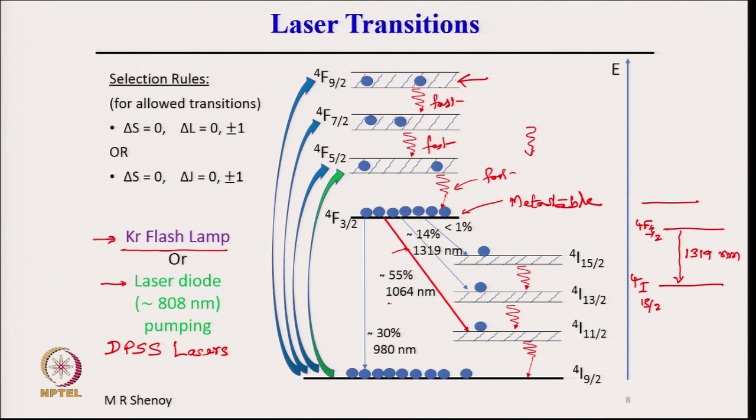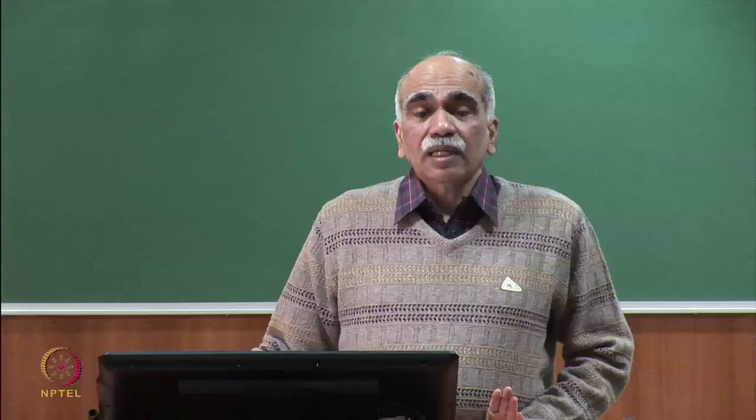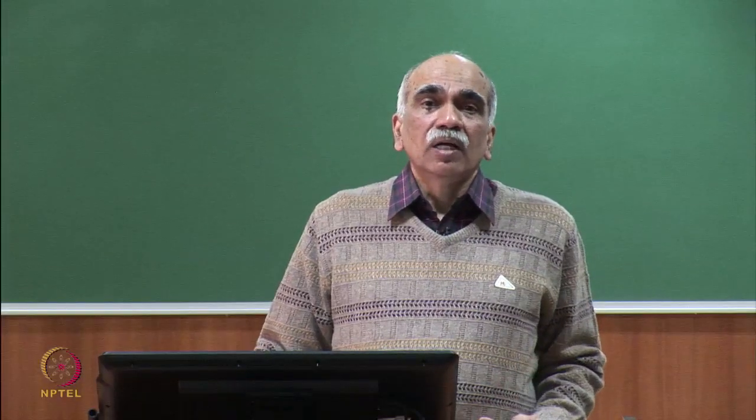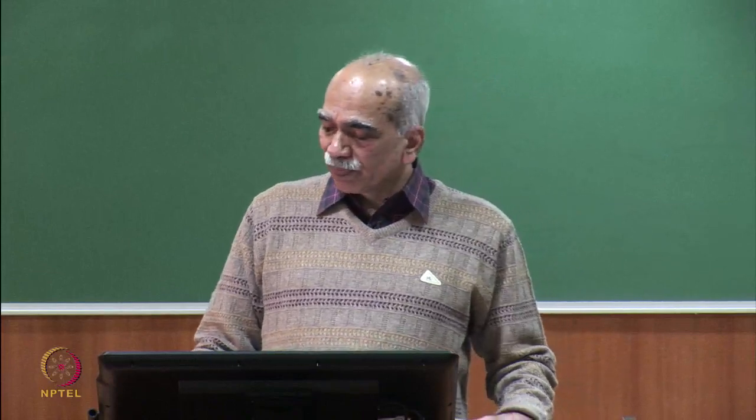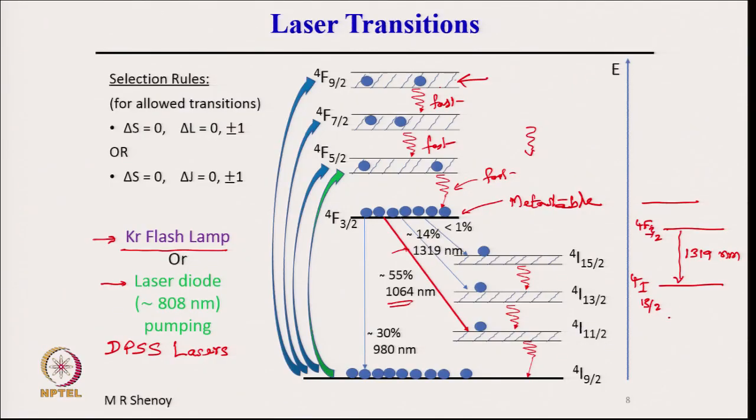Although 1064 is the dominant line, 1319 is also a laser transition of Nd:YAG. Nd:YAG lasers emitting at 1319 nanometer are also available commercially. And from here, the ground state is 4I9/2, but the atoms which have reached here will trickle down to the intermediate state of 4I11/2, and then they come down from there to 4I9/2.